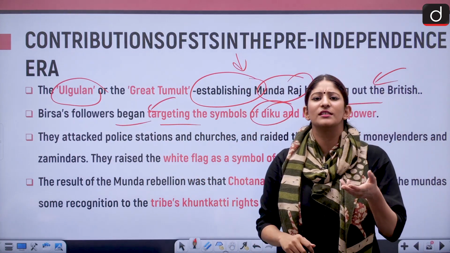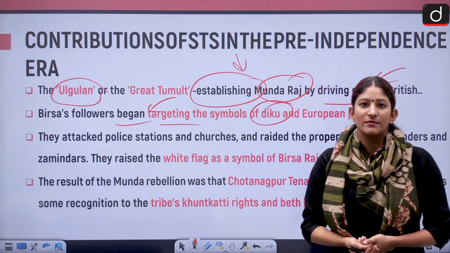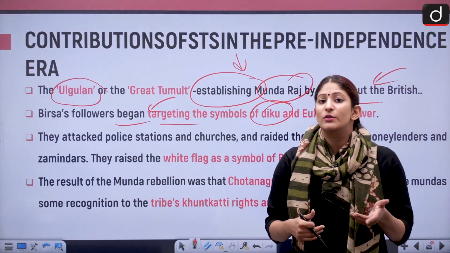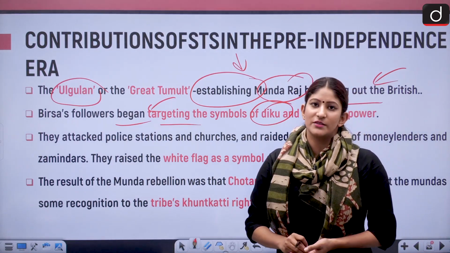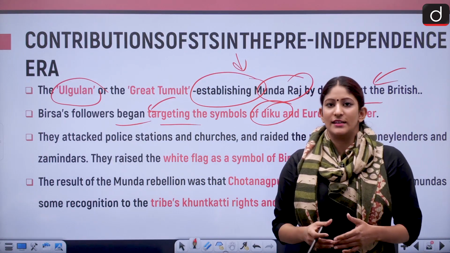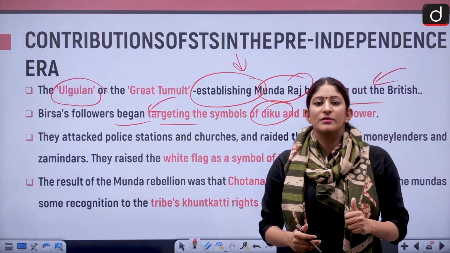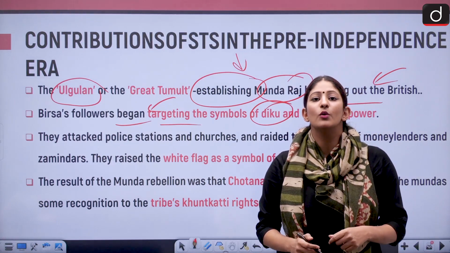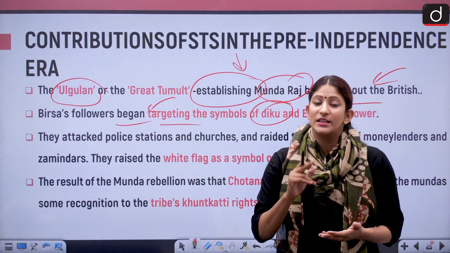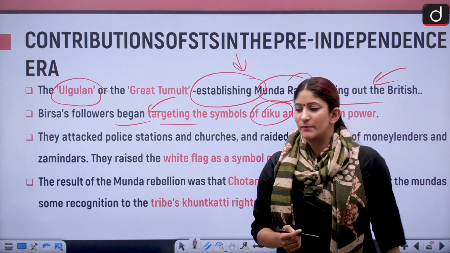They also used certain very traditional and religious terms, such as the British were known as Ravan, and then Dikus were known as outsiders. So these terminologies were also made by them to actually have a cultural identity amongst them. If I, as a person, am able to find a common ground with different people, I can become a leader. So that is a very good quality that Birsa Munda had.